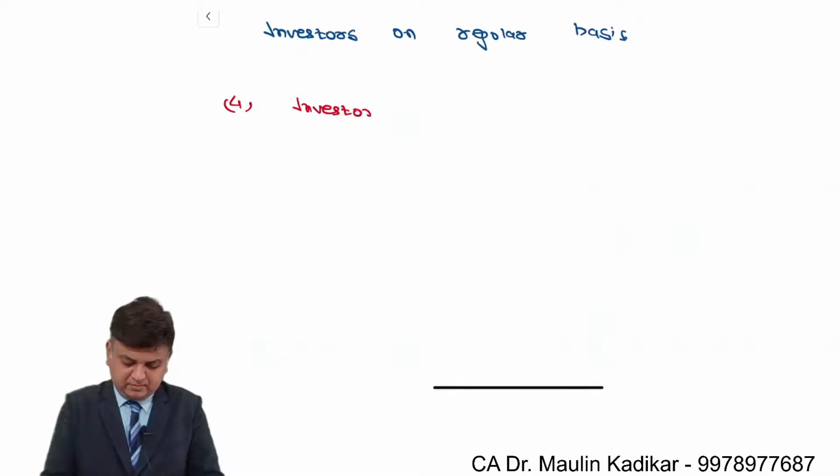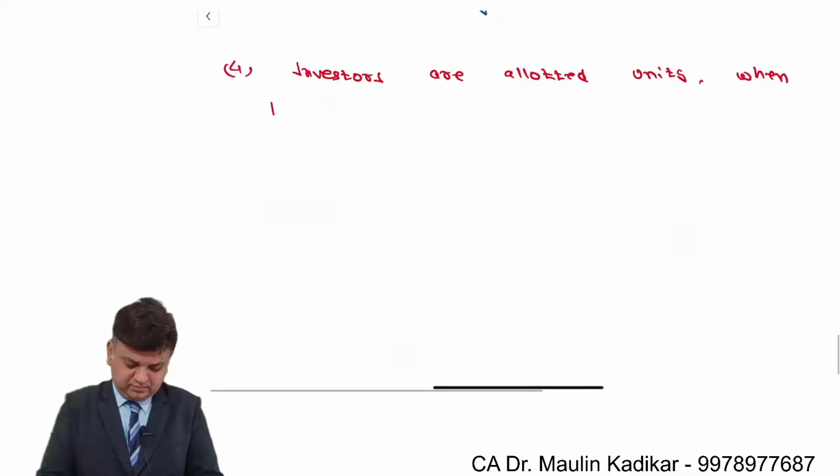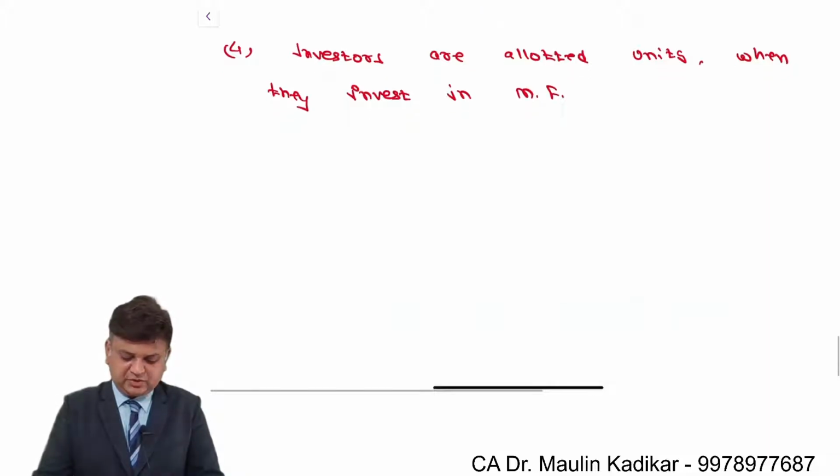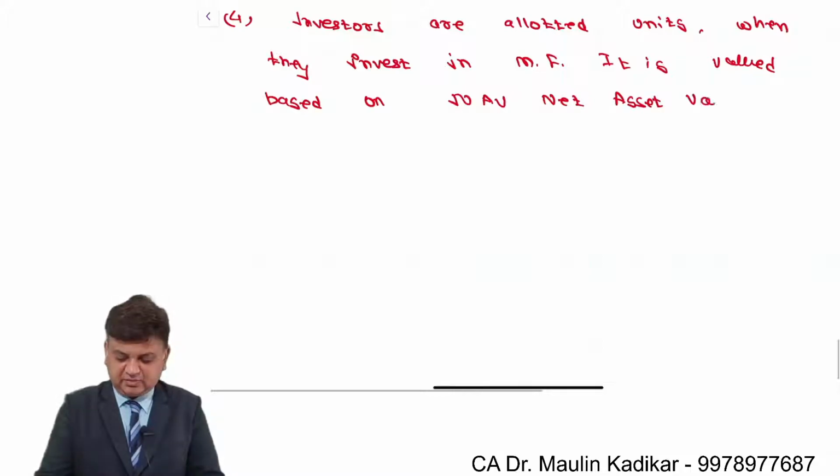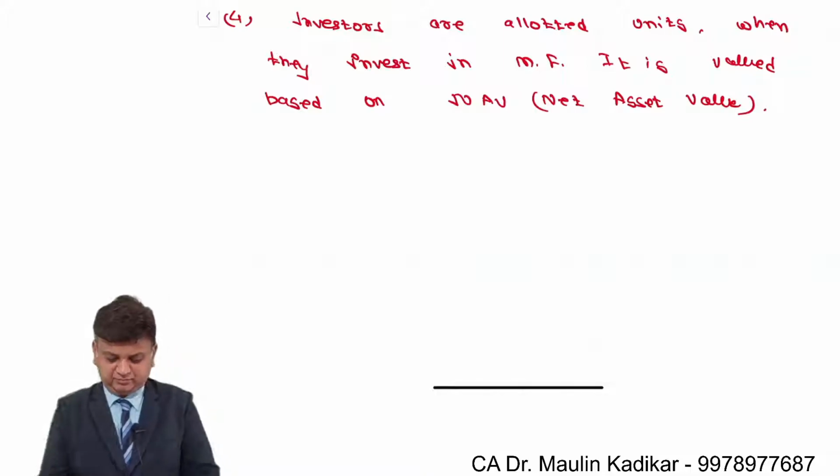Investors are allotted units when they invest in a mutual fund. It is valued based on NAV (net asset value).